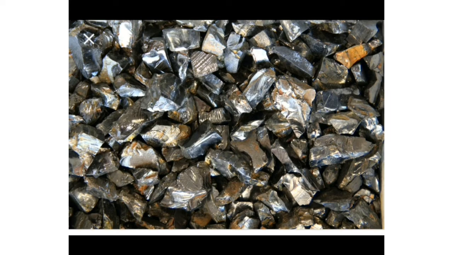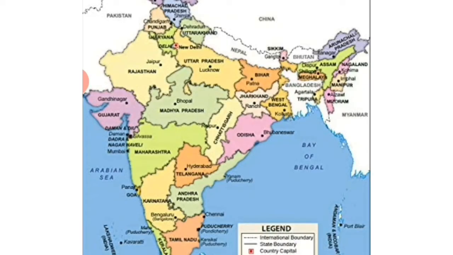Iron is used in the construction of houses, bridges, dams and many other things. Steel is used in making various objects like utensils, tools and machines. India is a leading source of iron ore deposits in the world. They are found in Odisha, Jharkhand, Chhattisgarh, Madhya Pradesh, Maharashtra, Goa and Karnataka.